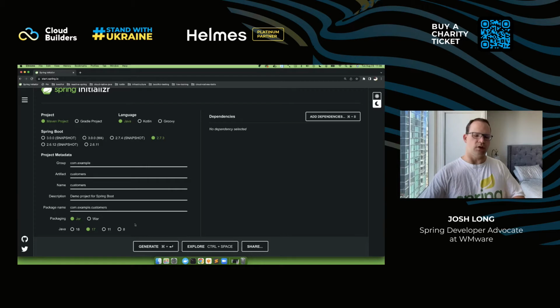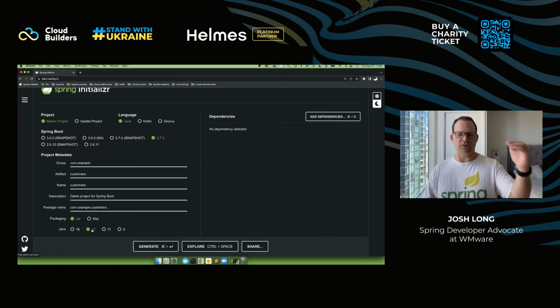Be the change that you want to see in the world: use Java 17. And judging purely by the version number alone, Java 17 is more than twice as good as Java 8. I think that's a fact. So there's a lot of reasons to use Java 17. It is also the baseline version that you have to use in order to use the next generation of Spring.